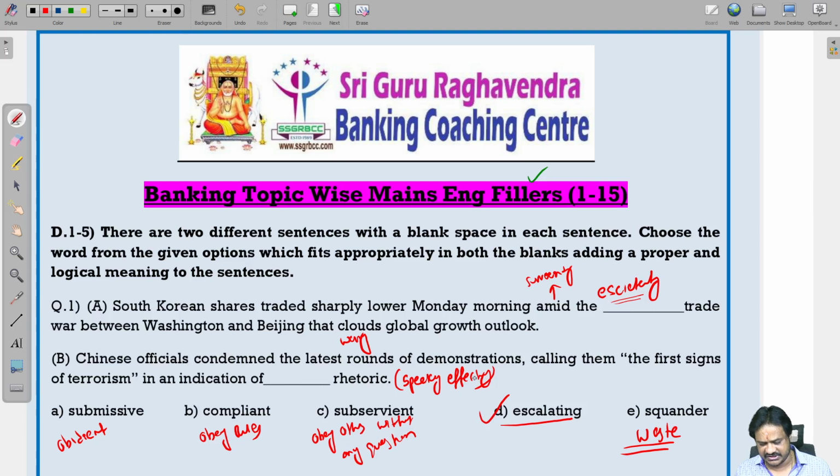They are calling those protests the first signs of terrorism. It is an indication of escalating rhetoric. Escalating means increasing. So the people are expressing their opinions openly. Here we should use the word escalating. So in both the blanks, escalating is correct.